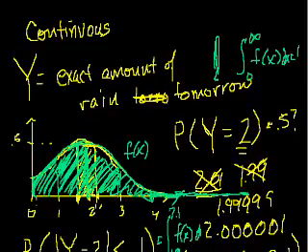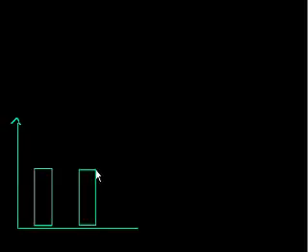And this also applies to the discrete probability distributions. Let me draw one. The sum of all of the probabilities has to be equal to 1. In that example with the dice, or let's say, since it's faster to draw, the coin, the two probabilities have to be equal to 1.